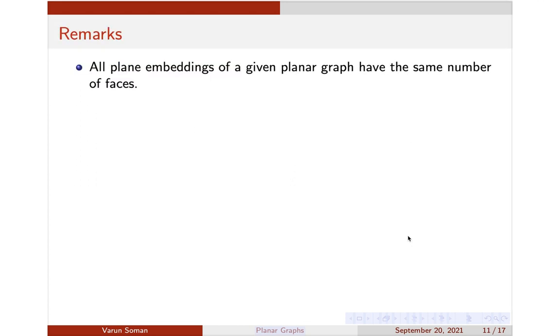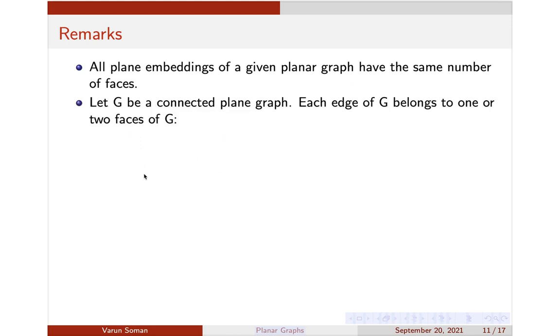Okay, so first deduction is all plane embeddings of a given planar graph have the same number of faces. Why is it so? Because the graph has a fixed number of vertices and a fixed number of edges, and therefore f is equal to e minus n plus 2. So using that, the number of faces would be fixed. Okay, so all plane embeddings of a given planar graph have the same number of faces, and similarly each edge of G will belong to one or two faces of G.